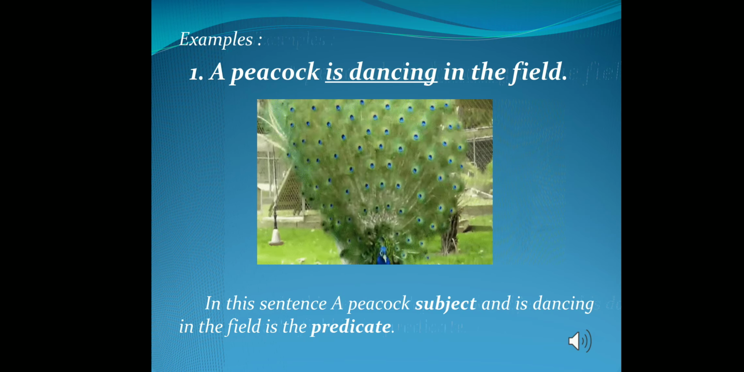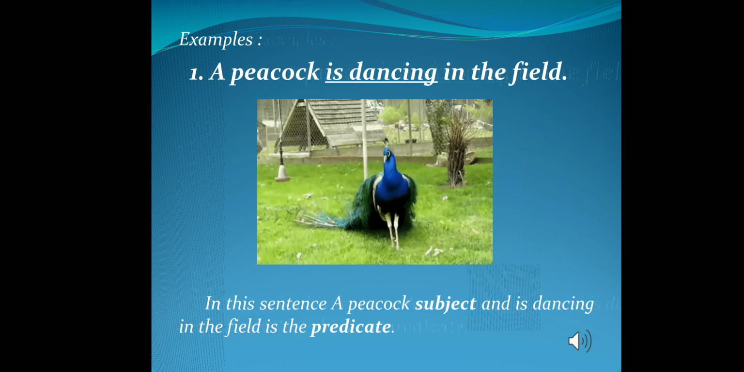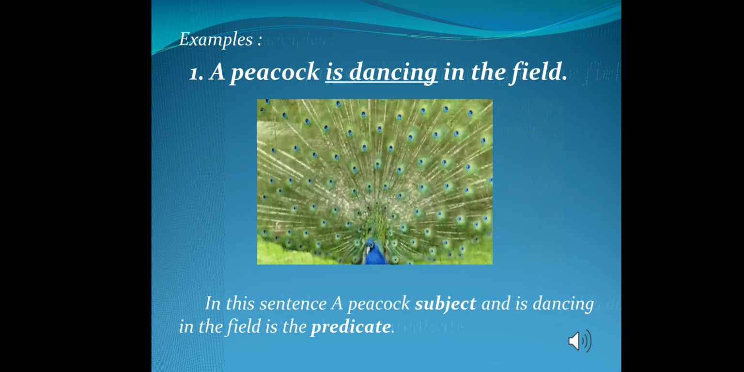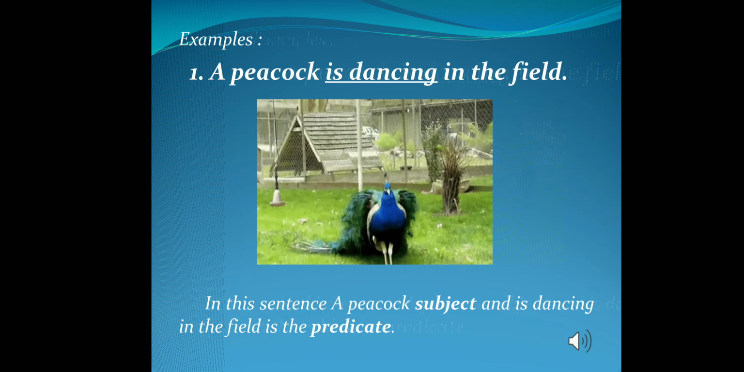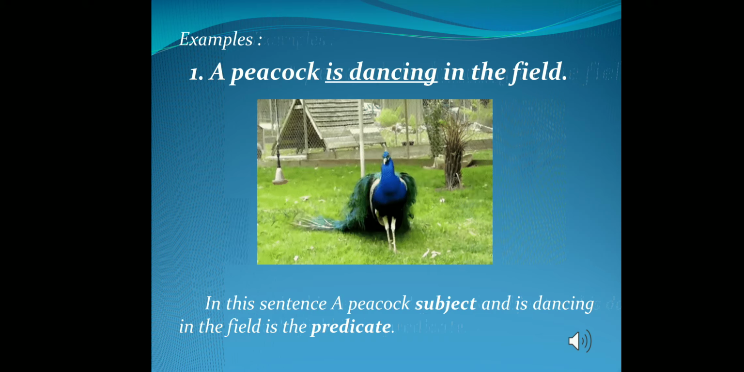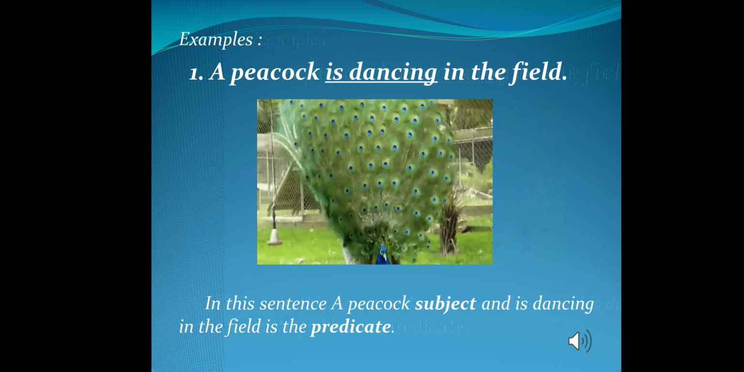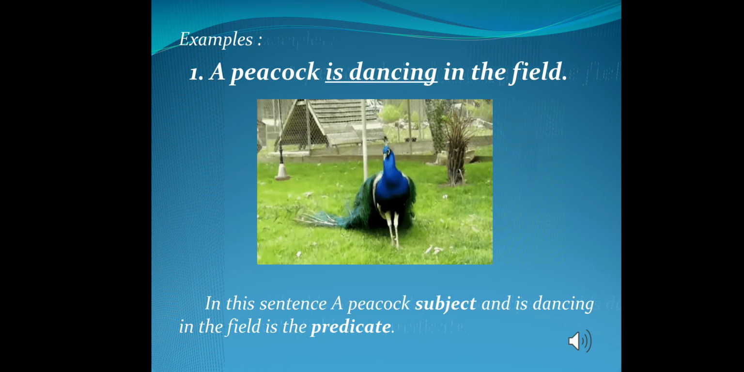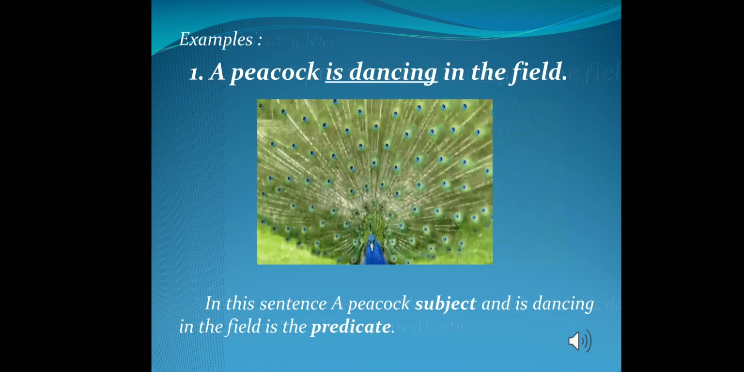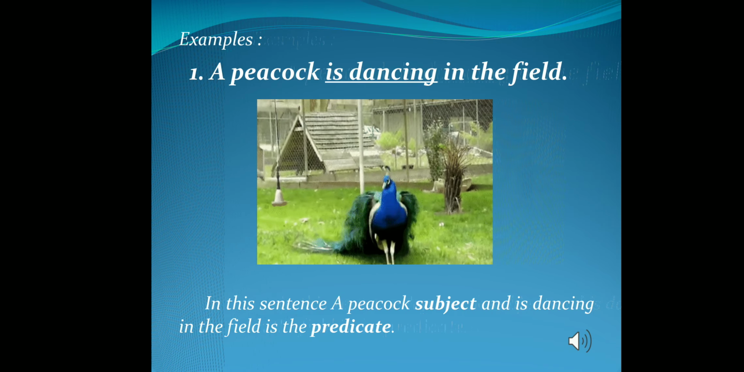Now we'll see a few more examples. The first one is: a peacock is dancing in the field. As I already said, identify the verb first. So what is the verb here? Is dancing. Then ask a question: who is dancing? The answer to the question is a peacock. A peacock will be our subject. The remaining part with the verb is our predicate.